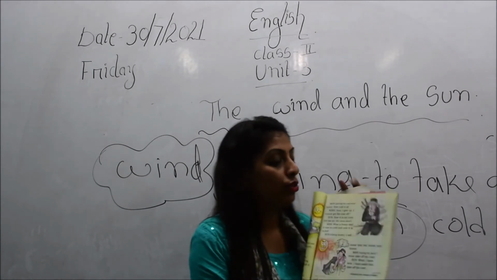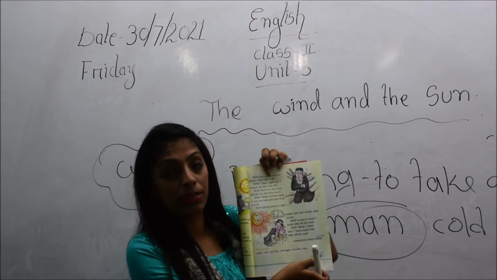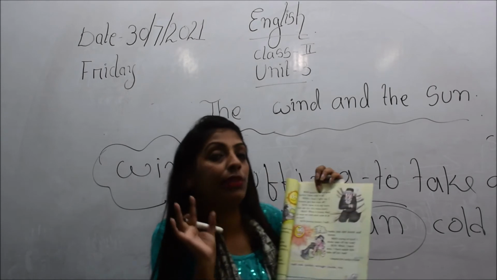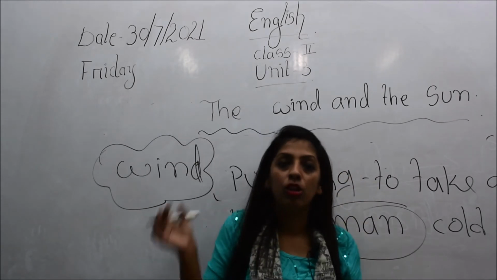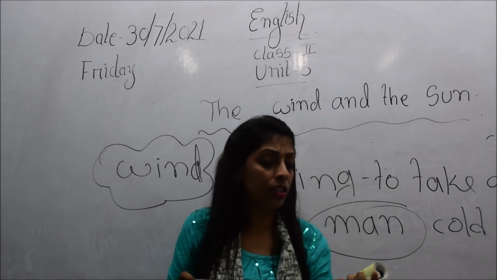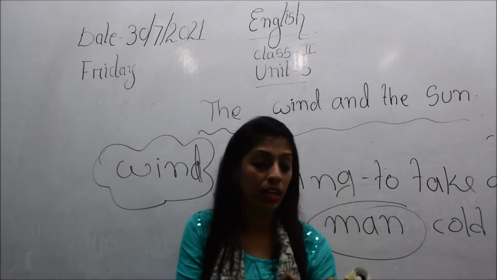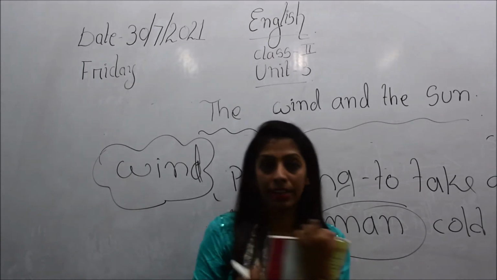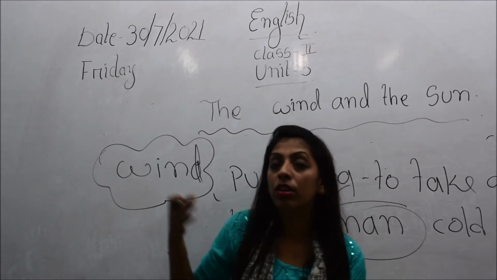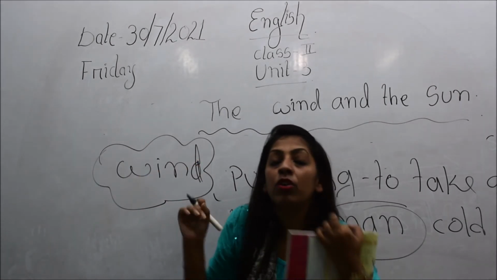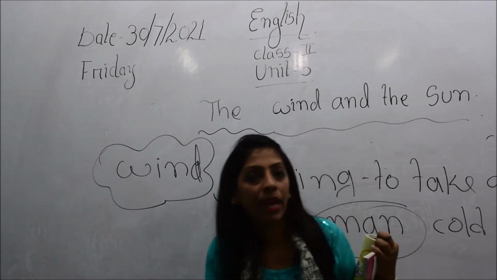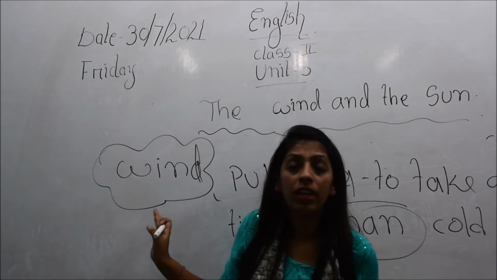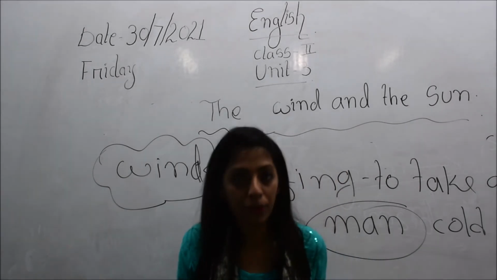It's very clearly drawn here in the picture in your book, page number 47. You see, children, how the expression of this man is. He is looking exactly like he is feeling very cold, and by pulling his coat he is saying, I must hold my coat tightly and wrap it tightly, so that the coat may not get blown away by the wind, and also I may not feel cold. So that is why the man held his coat more tightly, and then what happened, the wind could not blow the coat of that man away.